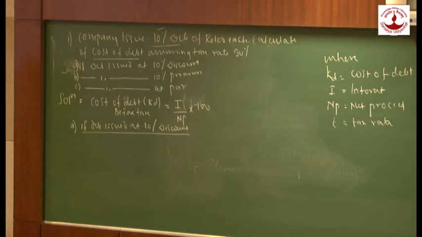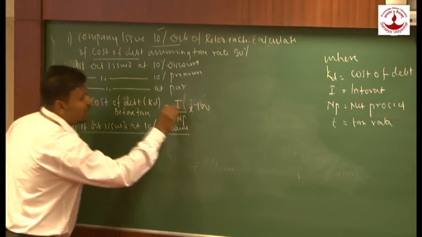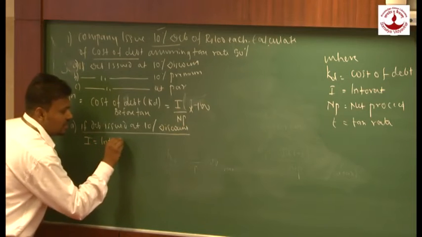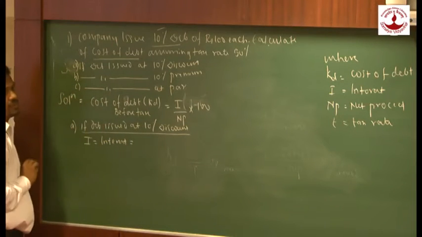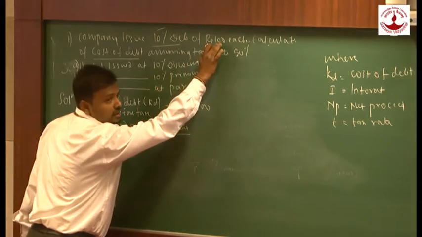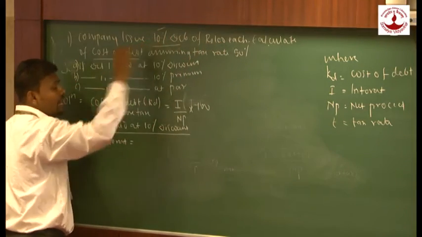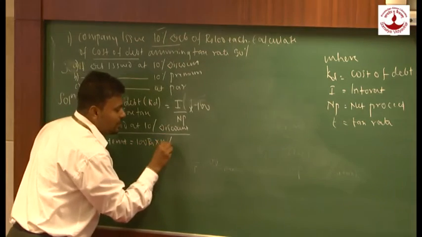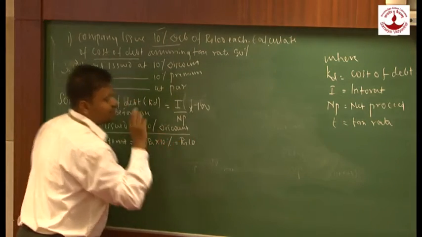Very simple. First of all, we have to identify what will be the amount of interest. What is I? I is nothing but interest. And interest is calculated on face value. What is my face value? 100. And how much interest we are going to calculate? 10%. So on 100 rupees, we are going to calculate 10%. It will be 10 rupees. Right?